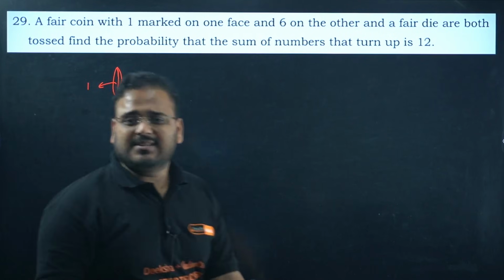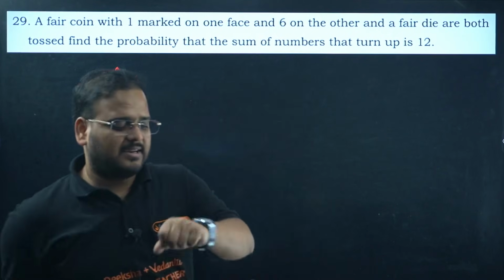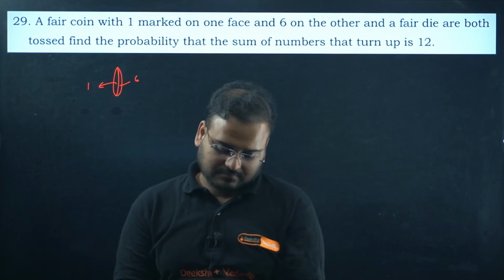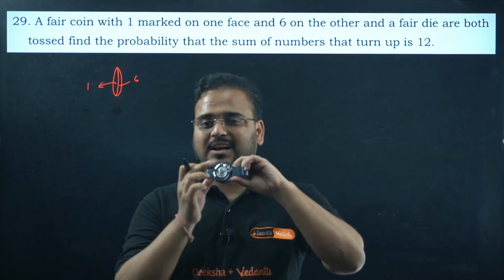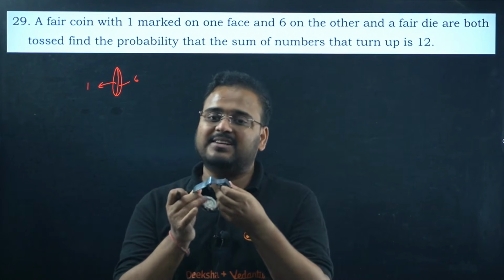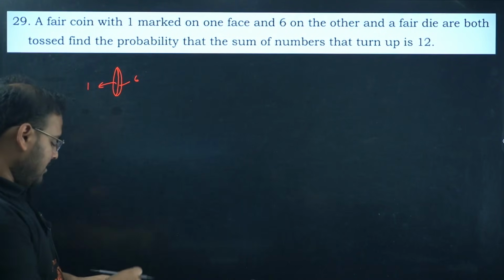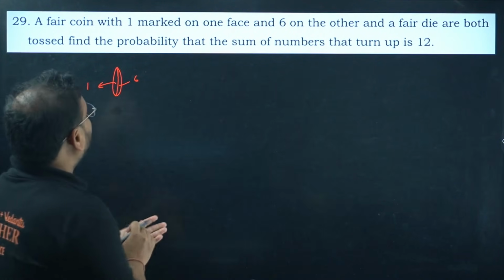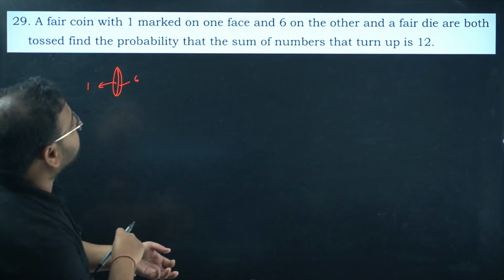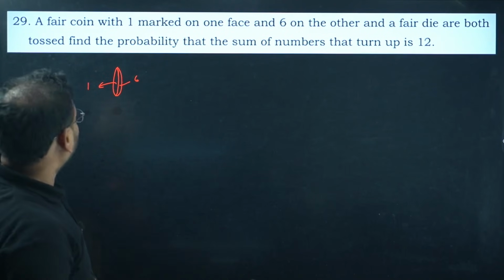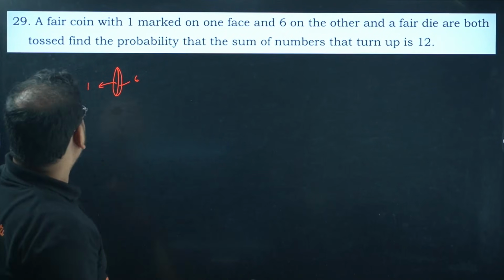I'm not a very good artist, so please understand. If this is a coin, on this glass side is 1 marked, and the other side, metal side, it is 6 marked. That is a coin. I don't have a coin in my pocket right now. I would have shown you from there. Otherwise, yeah. So 1 and 6 is right there. A fair die are both tossed, and fair die is also there.